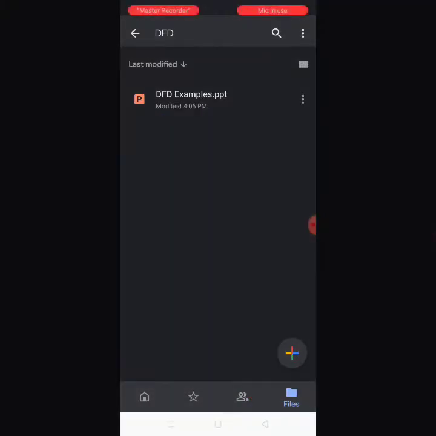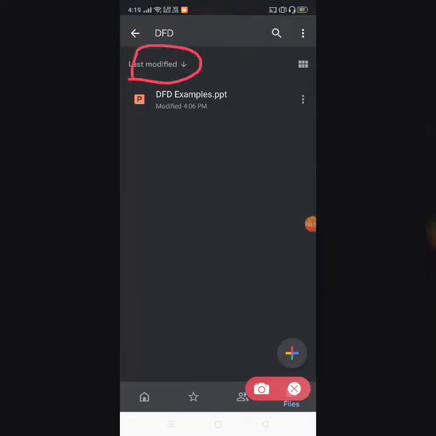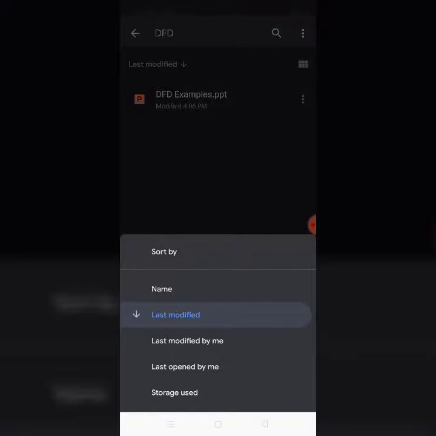Before getting into the options available with the file, we need to see two other options, okay? One is sorting, and another one is view. On pressing the sorting option, you will see you have 5 different options, 5 different ways the files can be arranged.